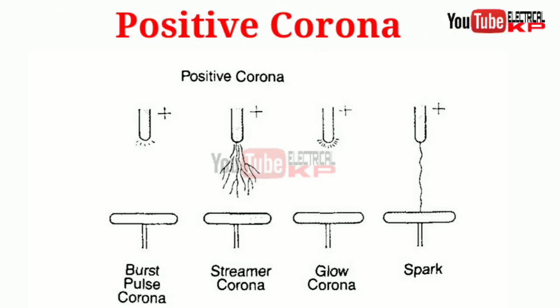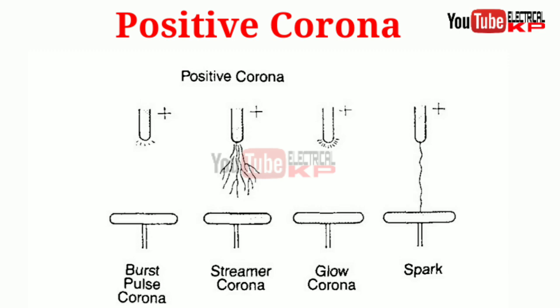So after that, there may be positive or negative corona. So we see the positive corona. When the discharge is due to the positive polarity of the conductor, the resulting corona is known as positive or anode corona. When the positive voltage is applied to the point conductor, space charge is formed in